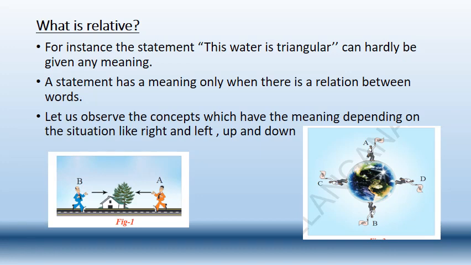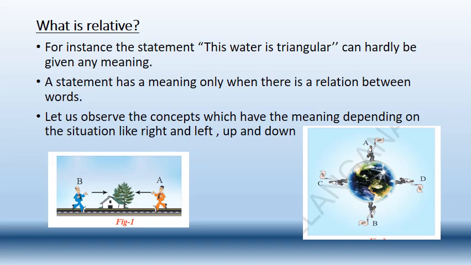There is a house on the side of the road. They are going to observe the house or the tree beside the house, and A thinks that the house is on his right side, whereas B thinks that the house is on his left side. So it changes with the person, the perspective, and the observer. From the perspective of A, the house is on the right, and from the perspective of B, the house is on the left. It changes from person to person, depending upon the point from which you are observing.